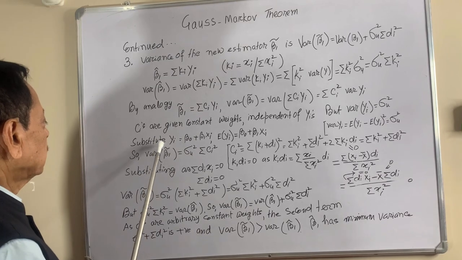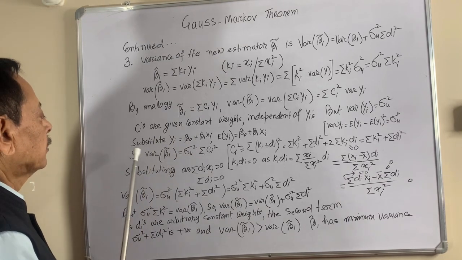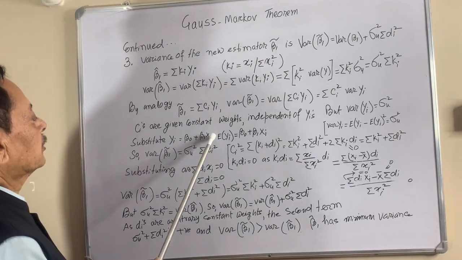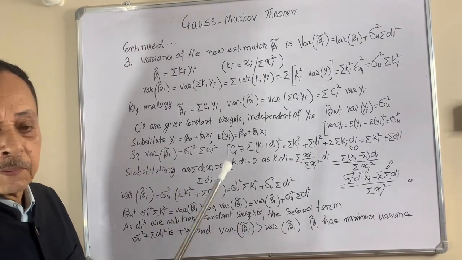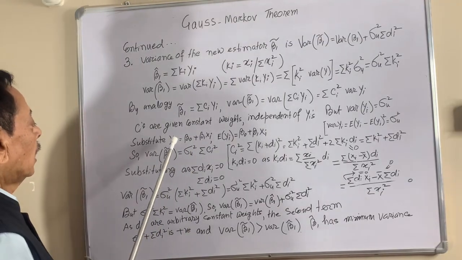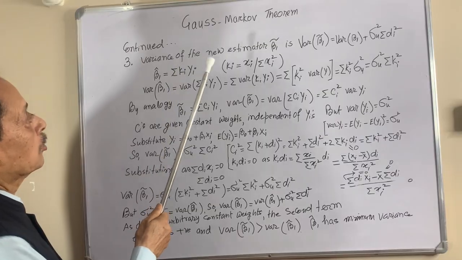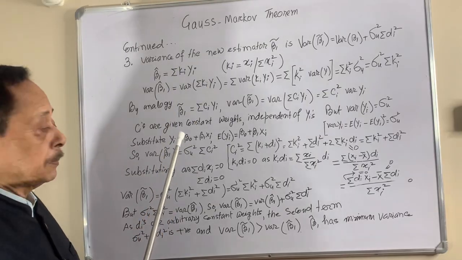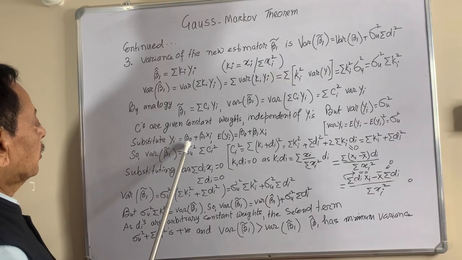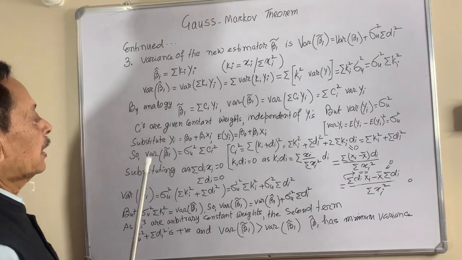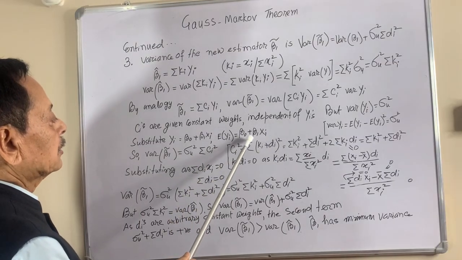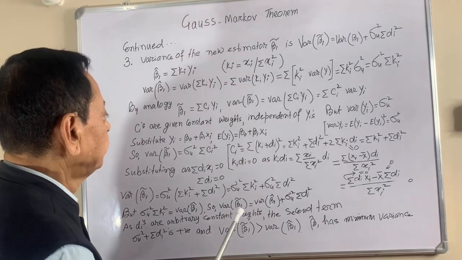I have shown here that the variance of yi is equal to the expected value of yi minus expected yi, squared, which is equal to sigma u square. Now if we substitute the value of yi, what is yi? Yi is nothing but beta naught plus beta 1 xi, a straight line. So our assumption was linearity, which is the first assumption in the Gauss-Markov theorem. So it is linear, with intercept beta naught plus beta 1 xi. Now expected yi is equal to beta naught plus beta 1 xi.